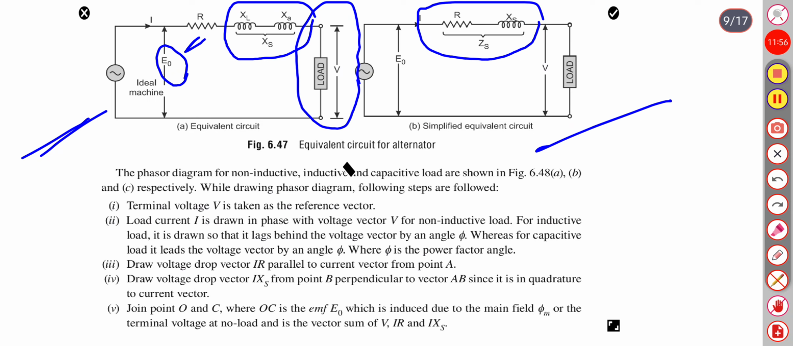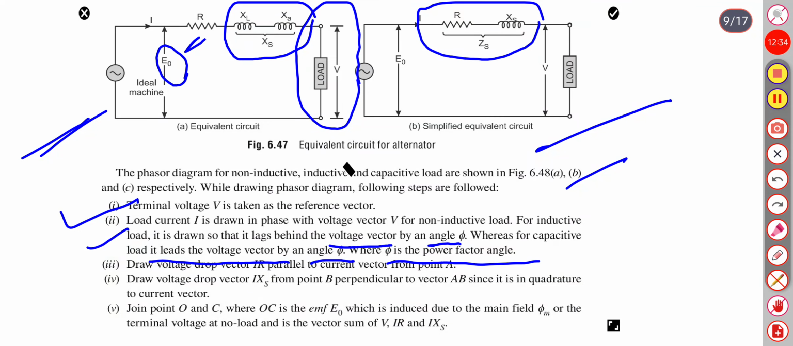So the phasor diagram shows the inductive, capacitive and resistive load as shown in the figure. While drawing the phasor diagram, the following steps are followed. Terminal voltage V is taken as a reference vector. Load current I is drawn in phase with the voltage for non-inductive load. For inductive load, it is drawn lagging behind the voltage vector by an angle phi, and for capacitive it leads the voltage vector by the angle phi, where phi is the power factor angle.